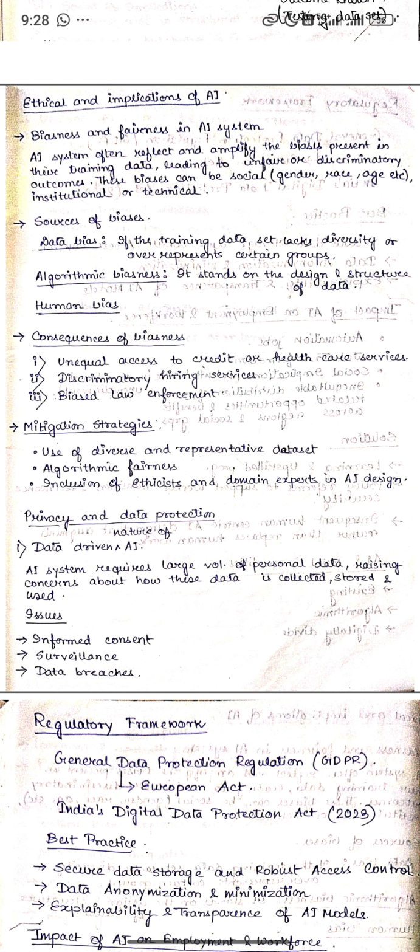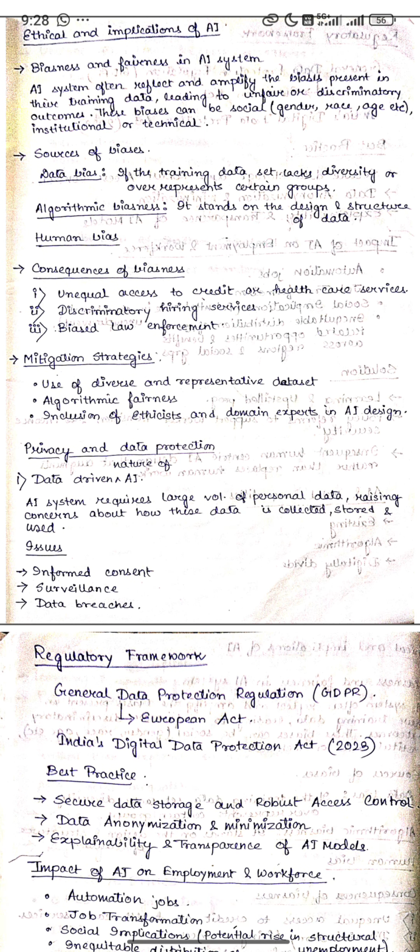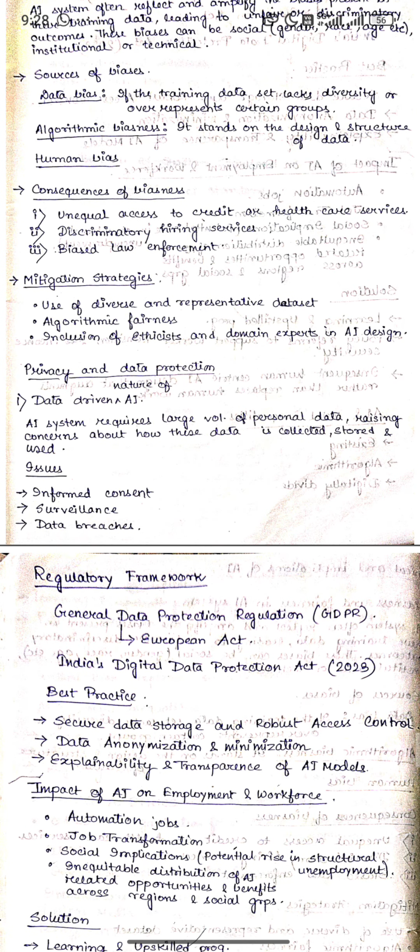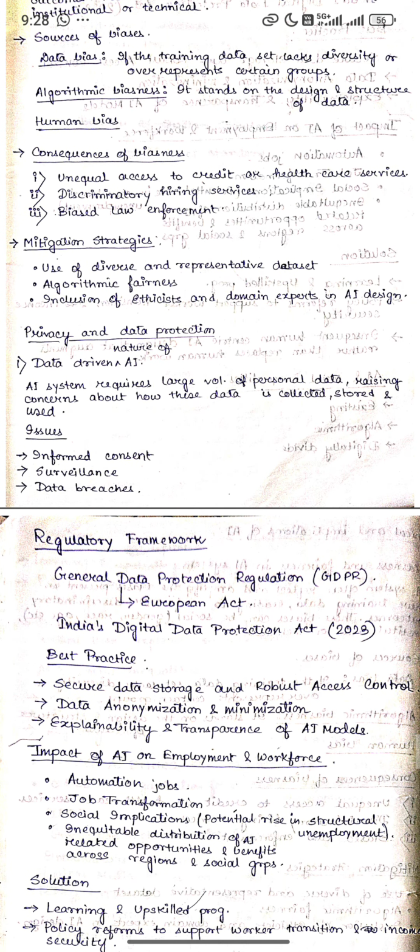These biases can be social, institutional or technical. So it can be social, induced knowingly, or a technical fault. So we have sources of bias: data bias, algorithm bias and human bias or people bias.